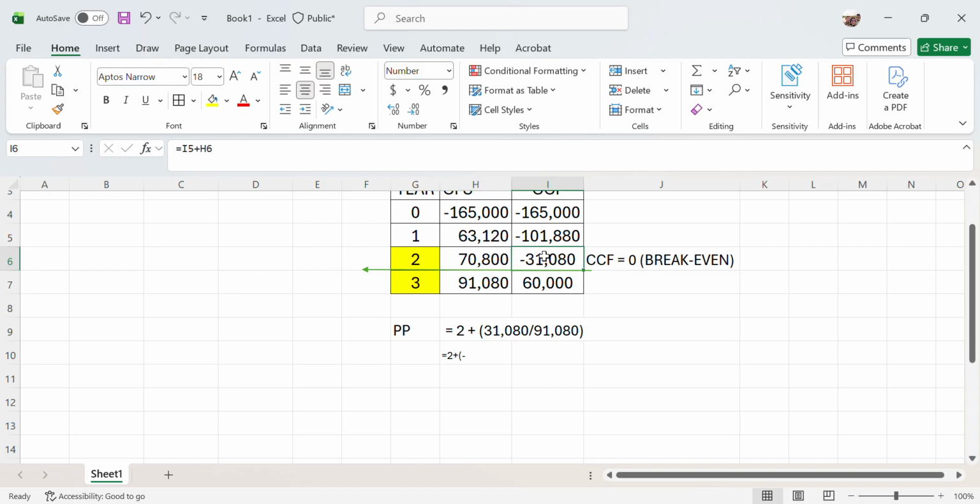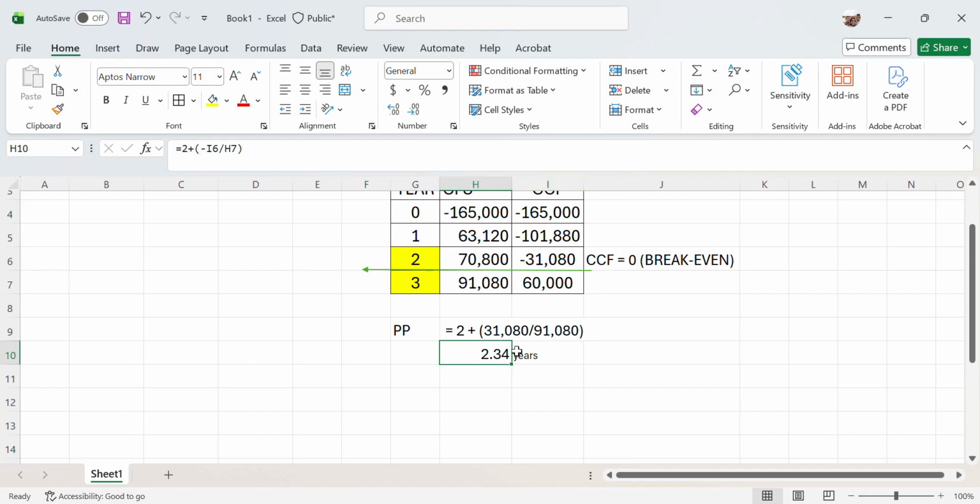I use Excel to calculate it. So basically the 2 years plus is 2.34 years, this one in years.